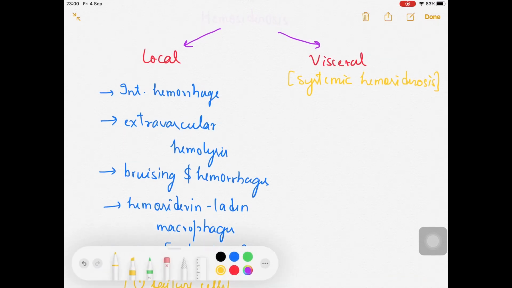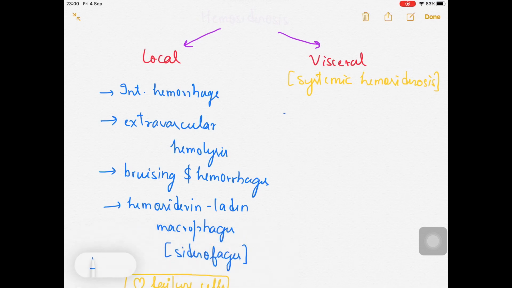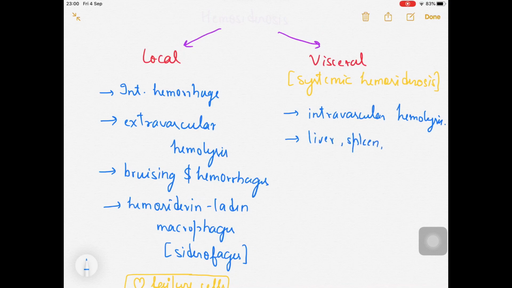In the visceral one, what happens is, first of all, it is an example of intravascular hemolysis, and the local one was the example of extravascular hemolysis, right? What are the locations over here? Sometimes it can be seen in the liver or spleen, or it can be present in the kidneys as well in cases of hemolytic anemia, right? So I would like to write over here that liver, spleen, kidneys can be the locations as far as the visceral one is concerned.